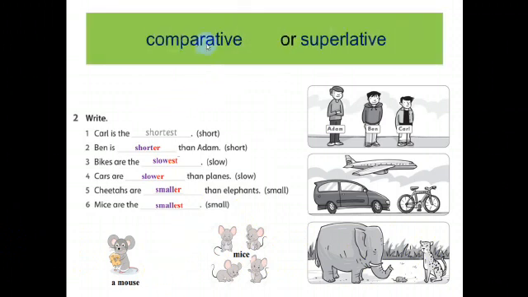Now, comparative or superlative. When we have a comparative between Adam and Ben, okay, so we use ER. Here we have comparative because between two people, two things, for example.